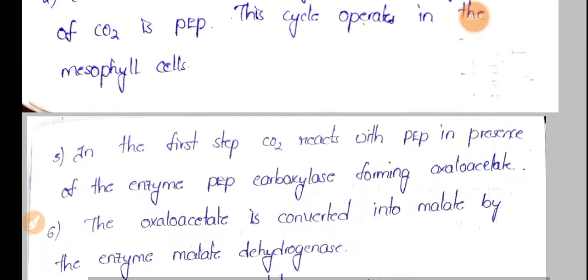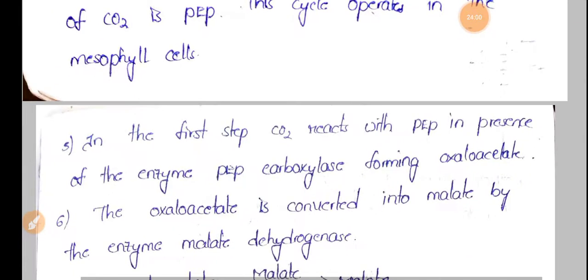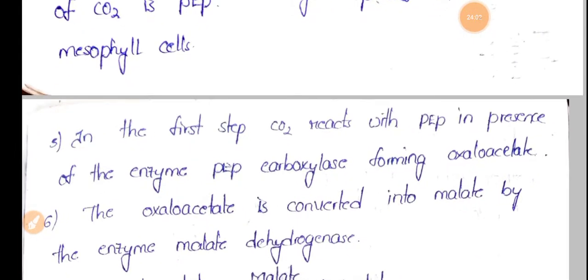So here in the first step, phosphoenol pyruvate is converted into oxaloacetate by the action of the enzyme phosphoenol pyruvate carboxylase.